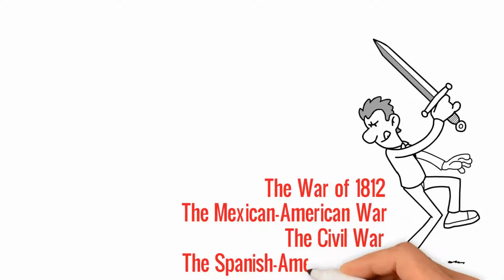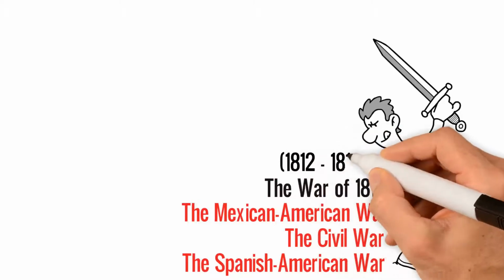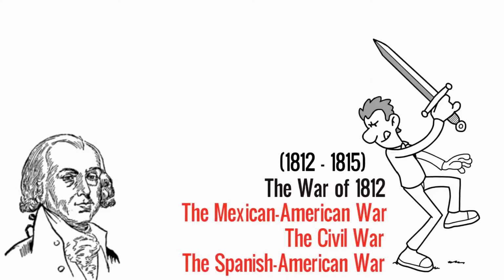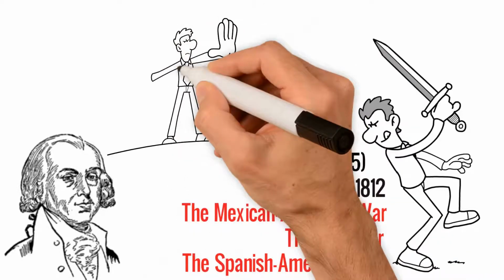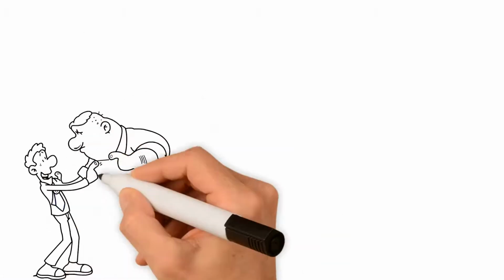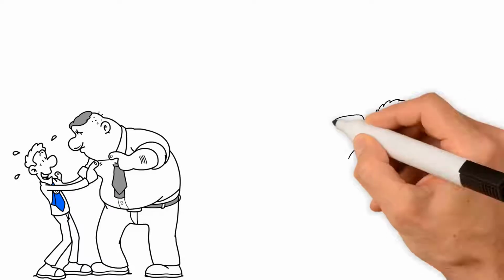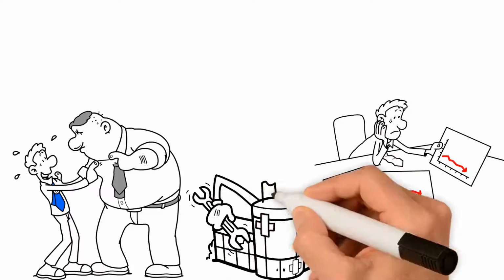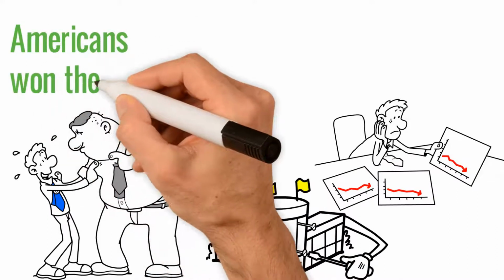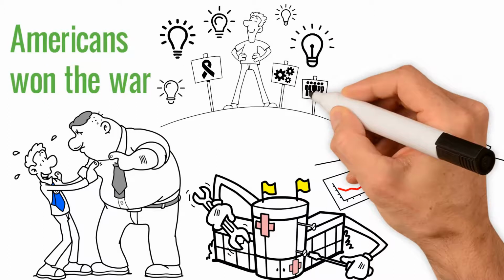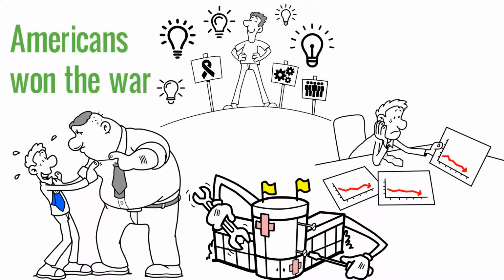and the Spanish-American War. The War of 1812 lasted from 1812 through 1815. President James Madison asked Congress to declare war on Great Britain. The British were stopping and seizing American ships. They were also arming American Indians to fight against the Americans. As a result of this war, the nation's trade was disrupted and the U.S. Capitol was burned. The Americans won the war. This was the first time after the Revolutionary War that America had to fight a foreign country to protect its